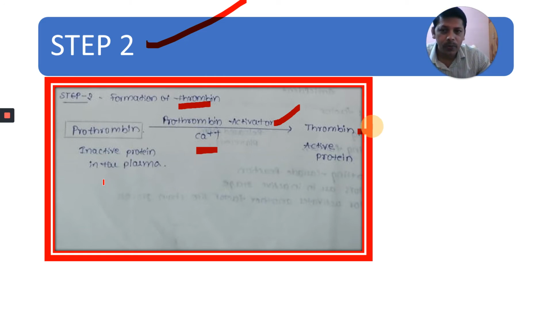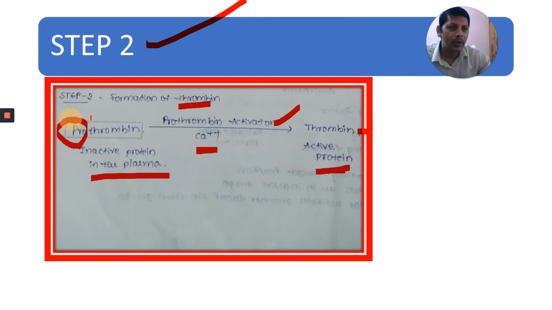Prothrombin is an inactive protein in the plasma. Thrombin is the active protein. Pro means inactive. You learned earlier prorenin: renin is the active form, prorenin is inactive. Prothrombin is inactive, and now it becomes the active protein thrombin. This is the second step. In the second step, what is formed ultimately? Thrombin, the active protein, is formed.